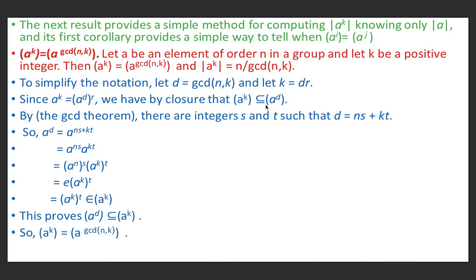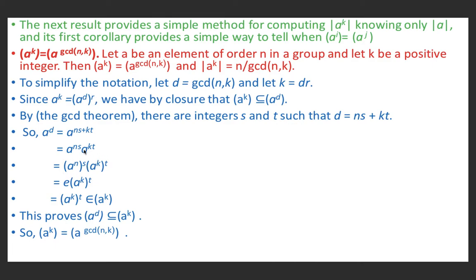So a raised power d is equal to a raised power ns plus kt, and this is equal to a raised power ns times a raised power kt. A raised power ns can be written as a raised power n whole raised power s. A raised power kt can be written as a raised power k whole raised power t.